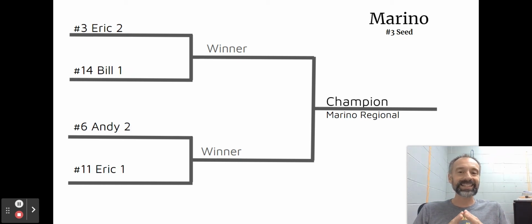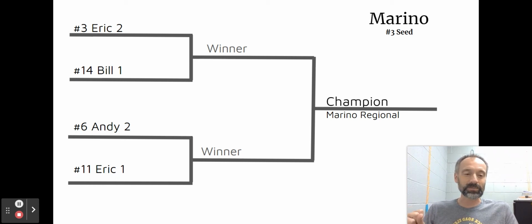Number 3 seed, Eric, number 2, heads the Dan Marino region, taking on number 14 seed, Bill Berardi, number 1. Number 6, Andy 2, also taking on Eric 1, the number 11 seed in this region. Just like Greg, Eric has 2 teams in this region, probably looking to pull off the same thing Greg did, win both your original matchups here, and you will be guaranteed a Final Four team.